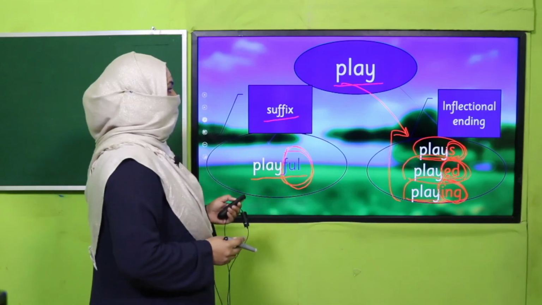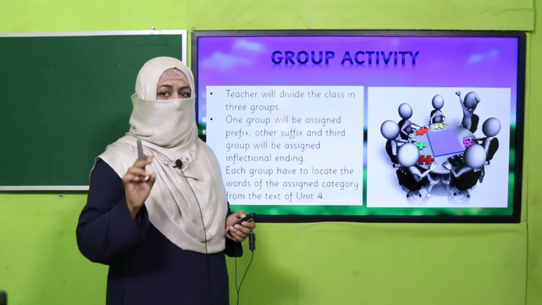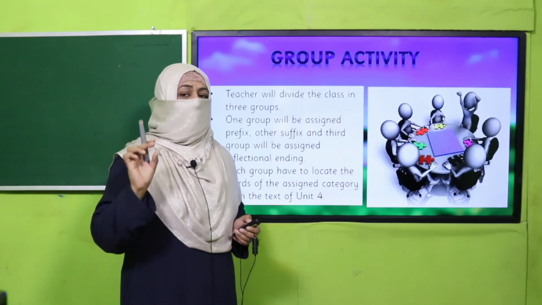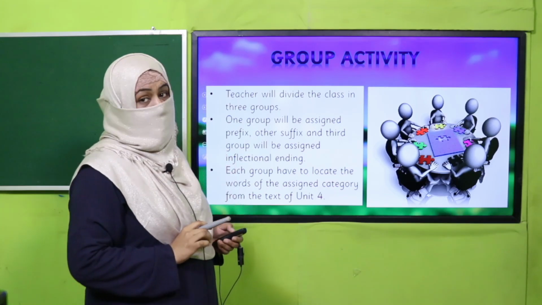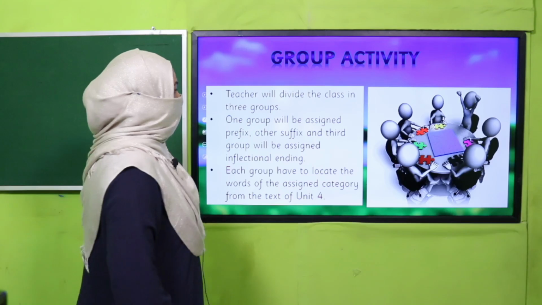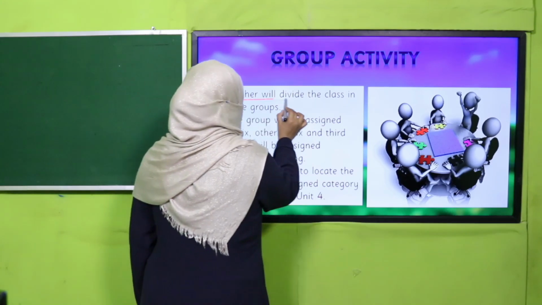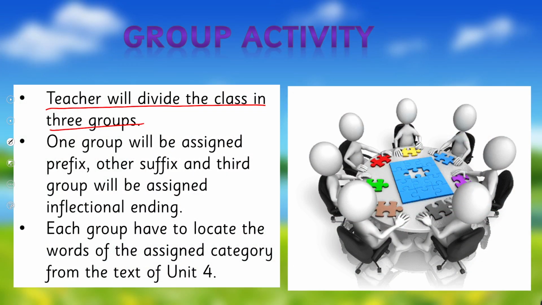Okay, so we are clear with compound words, with inflectional endings, and with affixes. It's time for practice, and we are going to practice through an activity. What are we going to do? Teacher will divide the class into three groups. One group will be assigned prefix, another suffix, and the third group will be assigned inflectional ending.